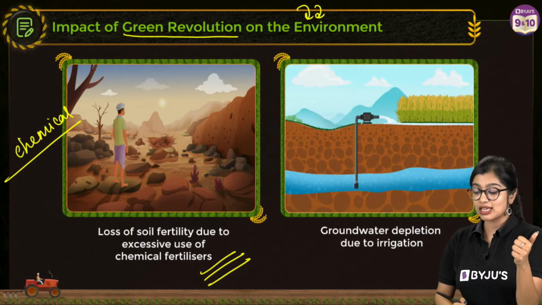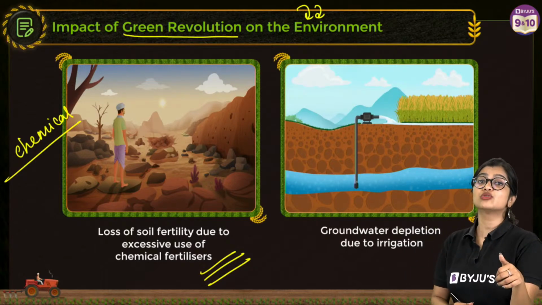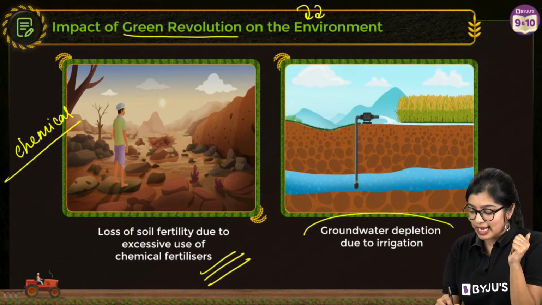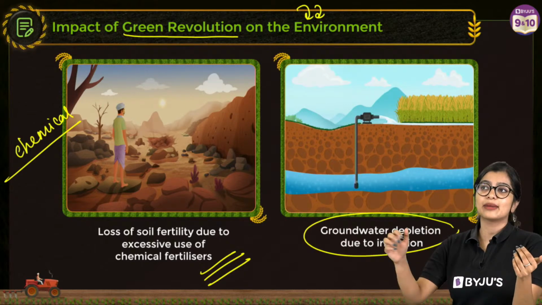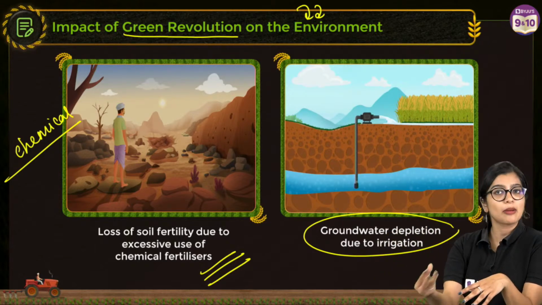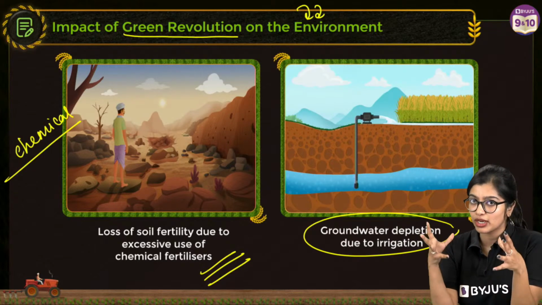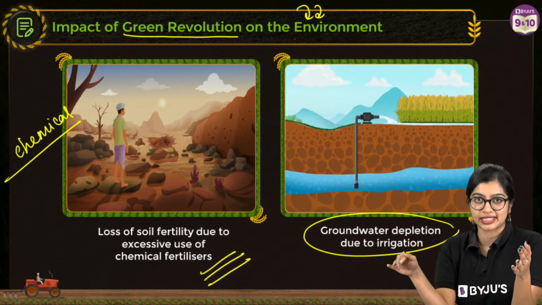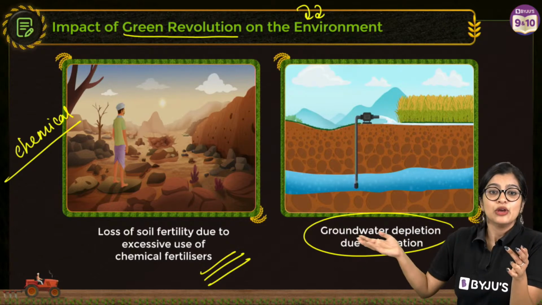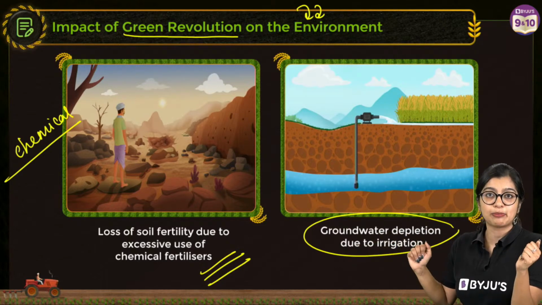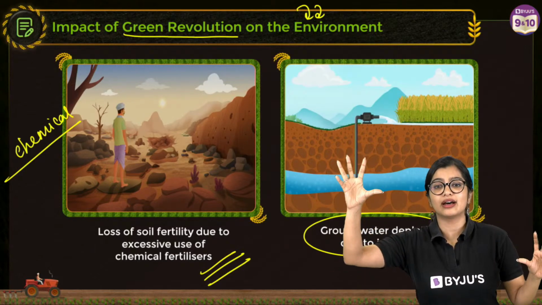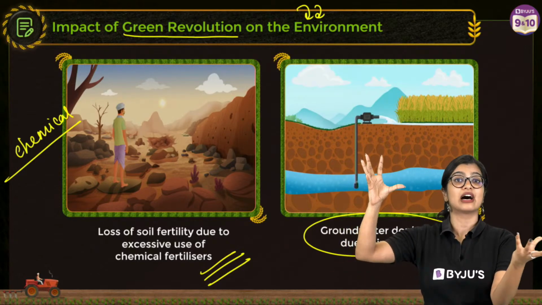Now somebody was asking me, ma'am, how is it that over usage of tube well will cause over irrigation? See, when you say that I am irrigating the land, where am I getting this water from? Water is coming from the ground level only, right? Or from the ground water, or your water table. Now, the more and more you keep pumping it to irrigate, the more and more water gets depleted. So again, like I said, the usage is much, much higher than how much is available.